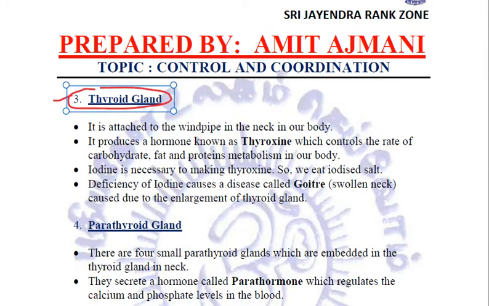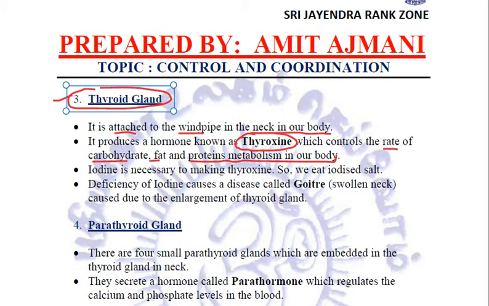This thyroid gland is attached to the windpipe in the neck in our body and it produces a hormone known as thyroxine. Now this thyroxine is responsible for controlling the rate of carbohydrate, fat and protein metabolism in our body, right?